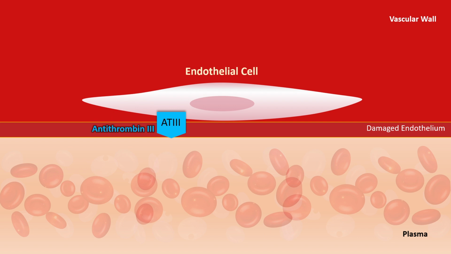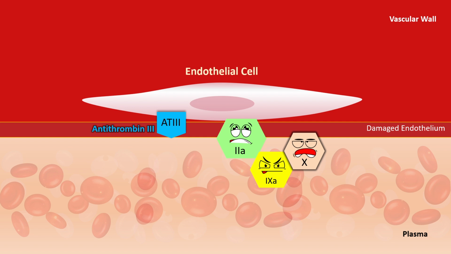Now, antithrombin is a circulating glycoprotein that is capable of inhibiting the clotting factor proteases, especially thrombin, that is factor 2A, factor 9A, and factor 10A, by forming equimolar stable complexes with them. You can learn the details of what antithrombin is doing and how it controls the hemostasis process in the thromboprotection lecture in the physiology course. Here, as we're just discussing the mechanism of action of heparin, just focus on it.